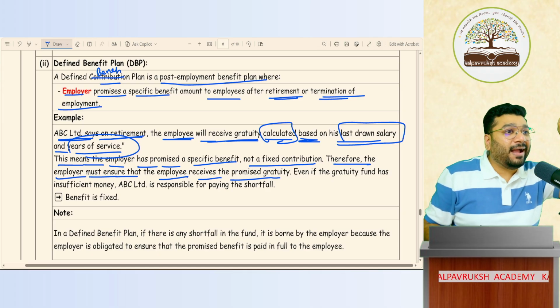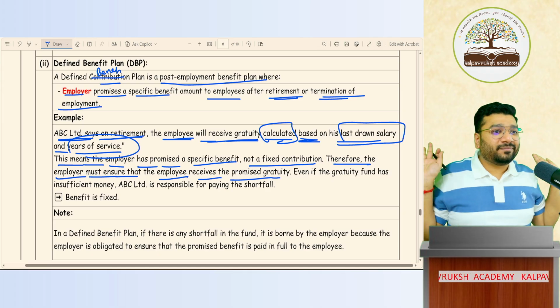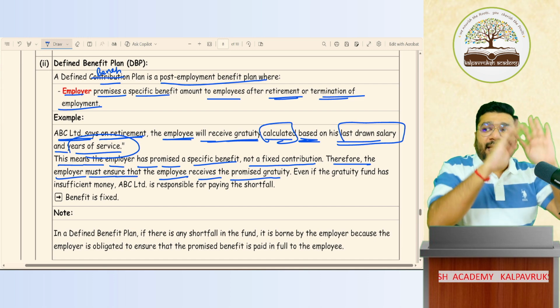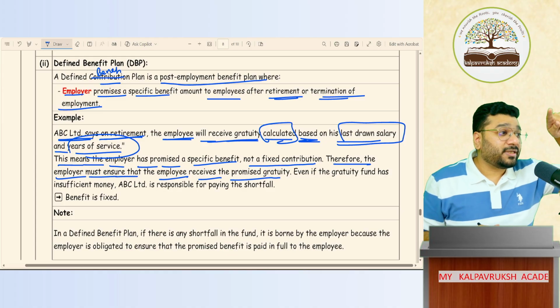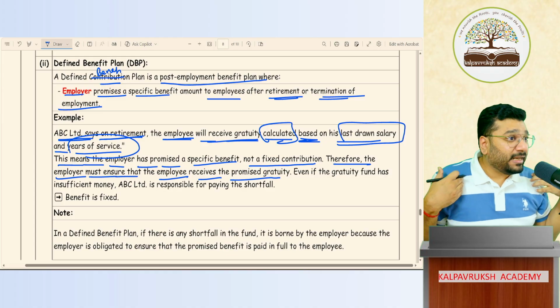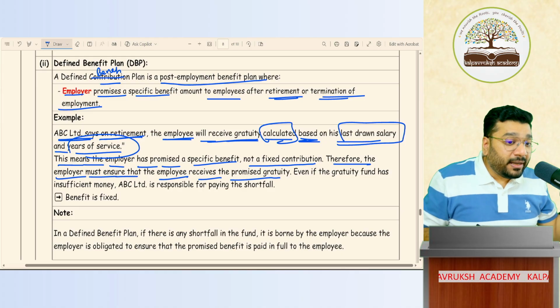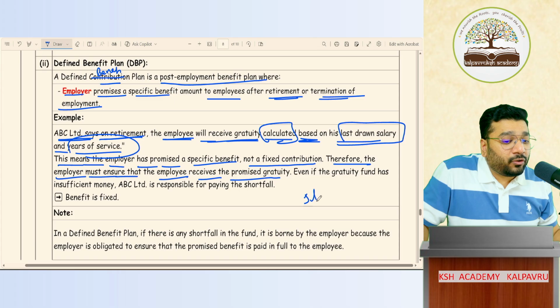In a contribution plan, what we contribute, with that it is game over. In a contribution plan, how much money came? PF 14,40,000. If more money is needed beyond that, is it my responsibility? No. But here you said I'll pay 5 lakh rupees.